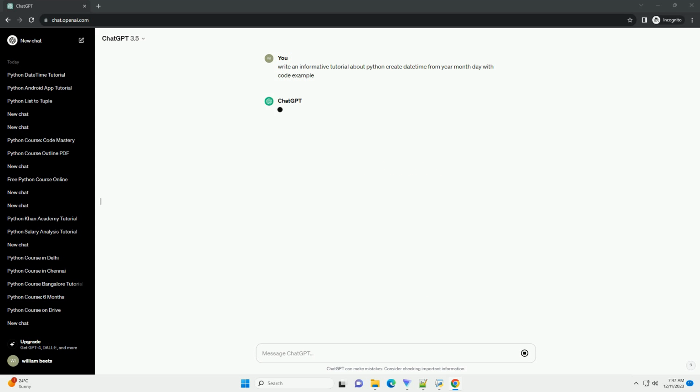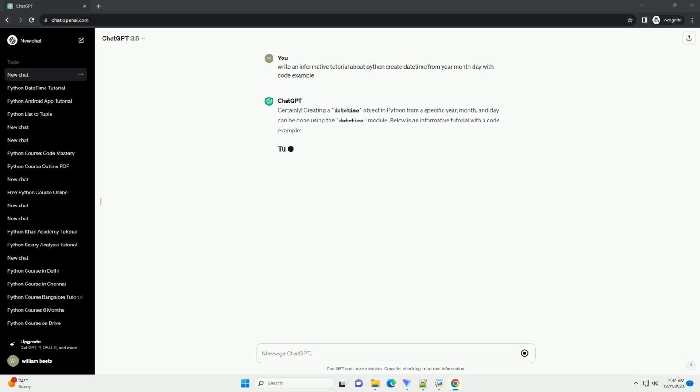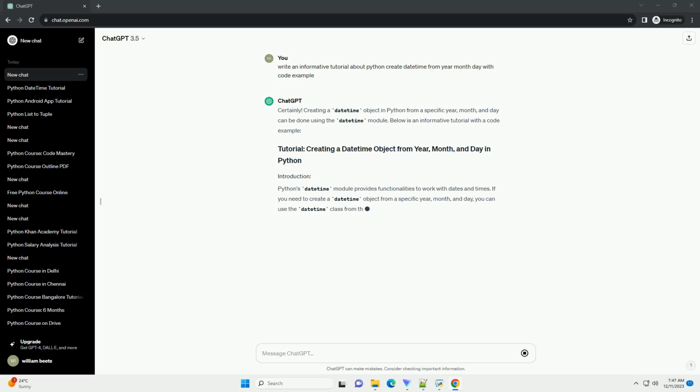Certainly. Creating a datetime object in Python from a specific year, month, and day can be done using the datetime module. Below is an informative tutorial with a code example. Python's datetime module provides functionalities to work with dates and times.